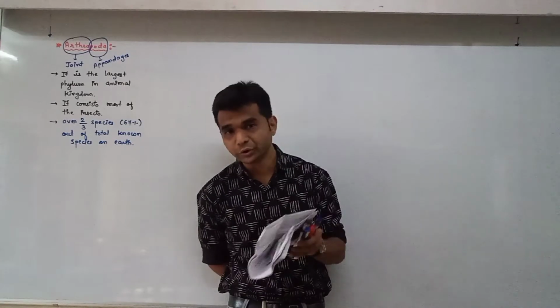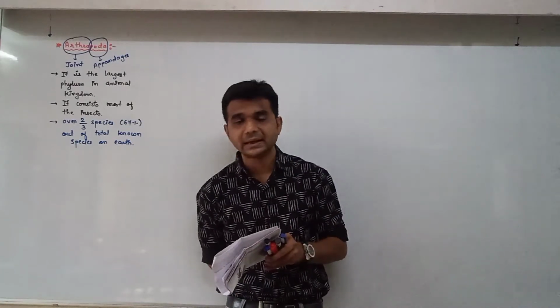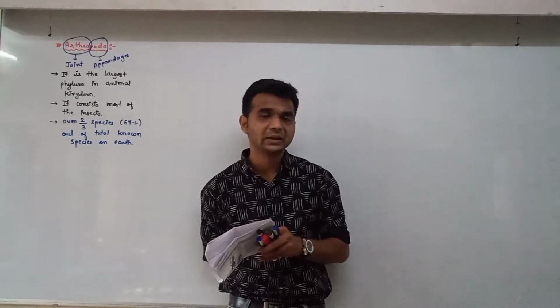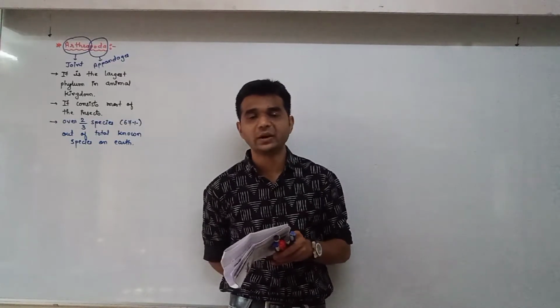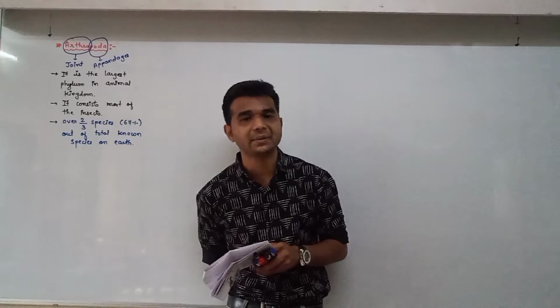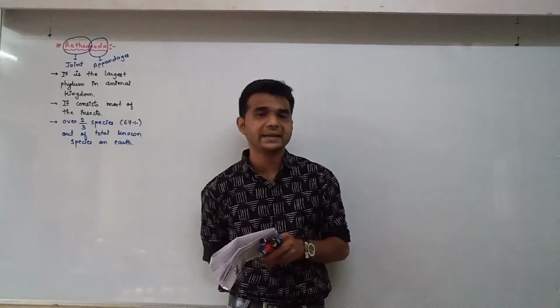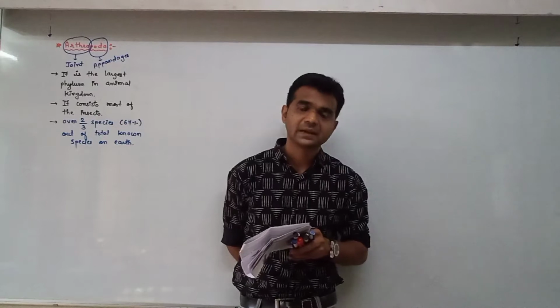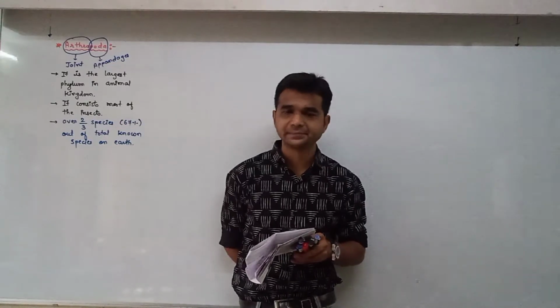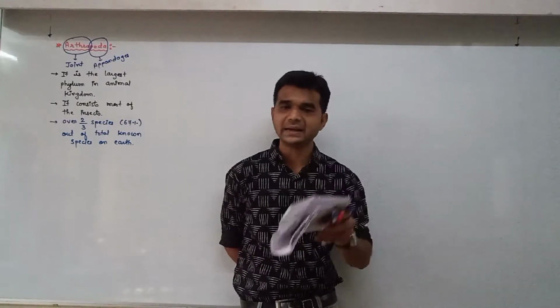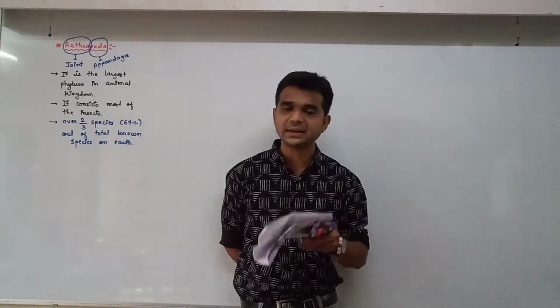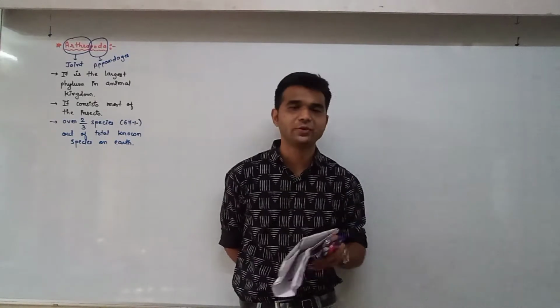I had told you earlier that in Annelida, the body is metamerically segmented internally as well as externally. But here in Arthropoda, the body is externally segmented but internally not.